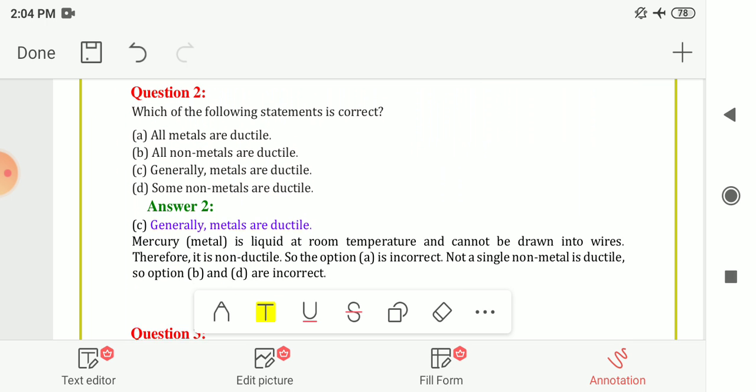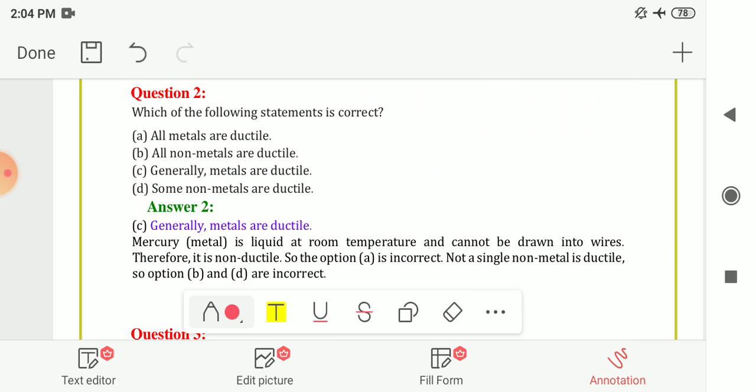Next question number 2 is, which of the following statements is correct? The options are: A, all metals are ductile. B, all non-metals are ductile. C, generally metals are ductile. And option D, some non-metals are ductile. So here your answer is option C, generally metals are ductile.